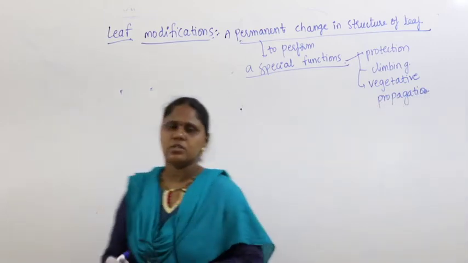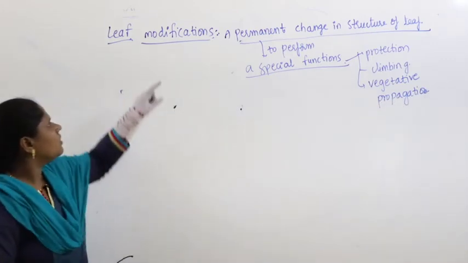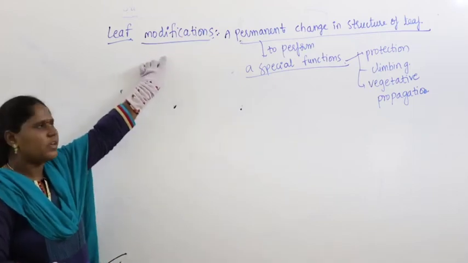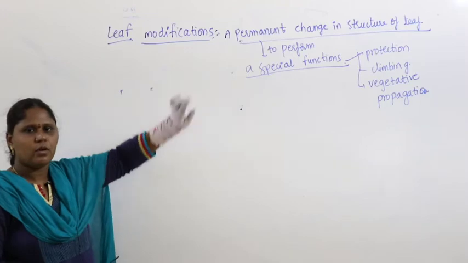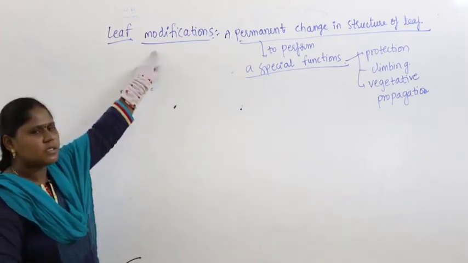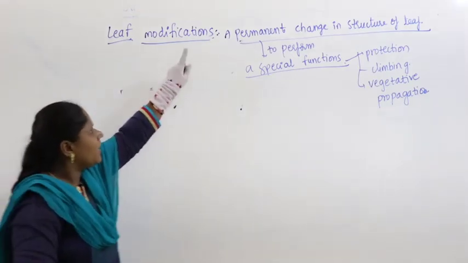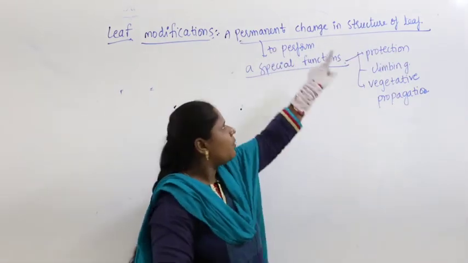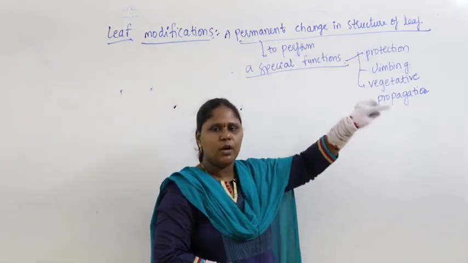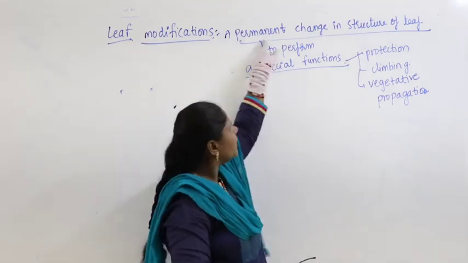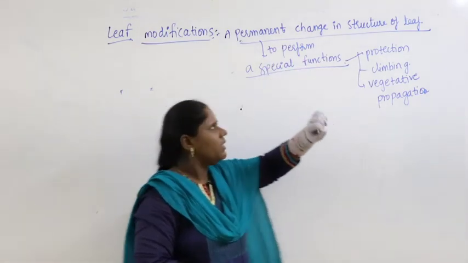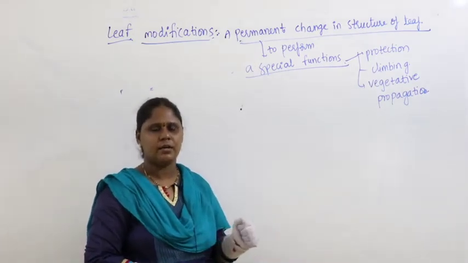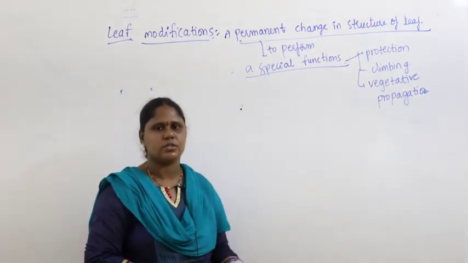So modification is nothing but the definition. This definition is quite common for all types. Means definition is same. What is a modification? A permanent change in the structure of leaf. For root we will write a permanent change in the structure of root. For stem we will write a permanent change in structure of stem. Means the leaf structure is getting permanently altered, permanently changed.